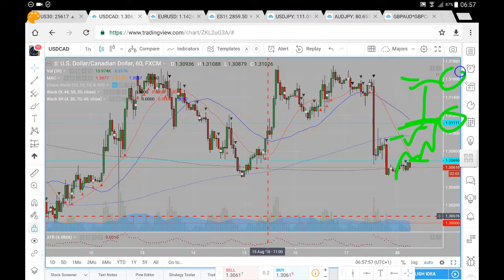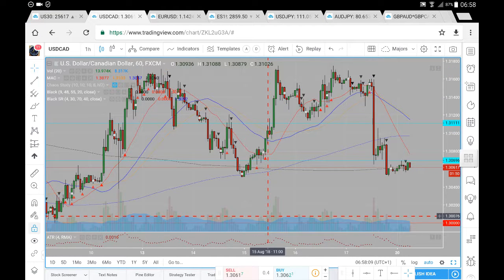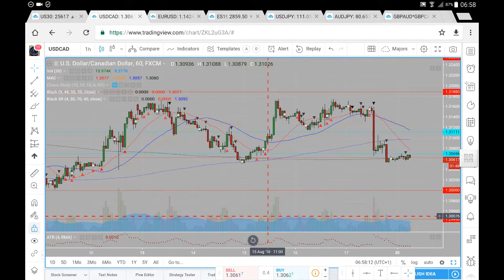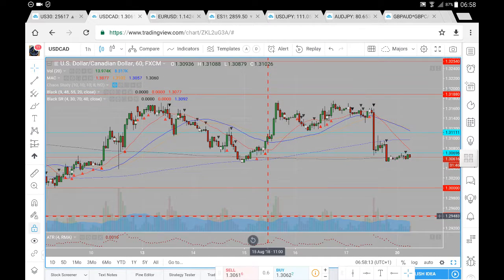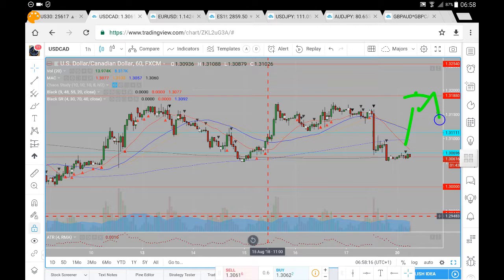Beyond that, we're looking for 131.60, from which we've previously encountered resistance. If we were to trade beyond the 131.60, the very next level of note to the upside would be a move up towards that 131.88 here on the US dollar CAD.